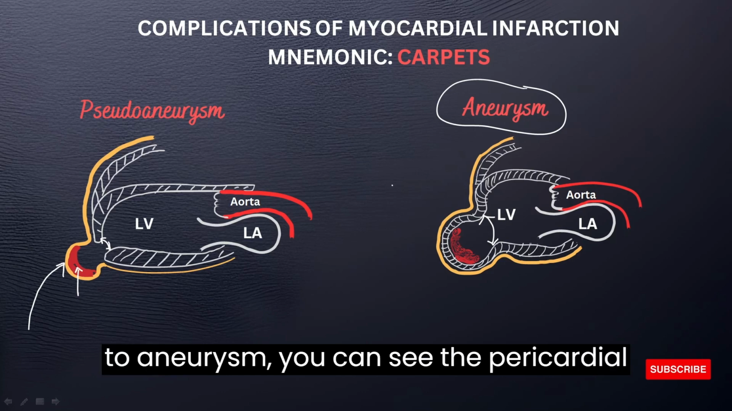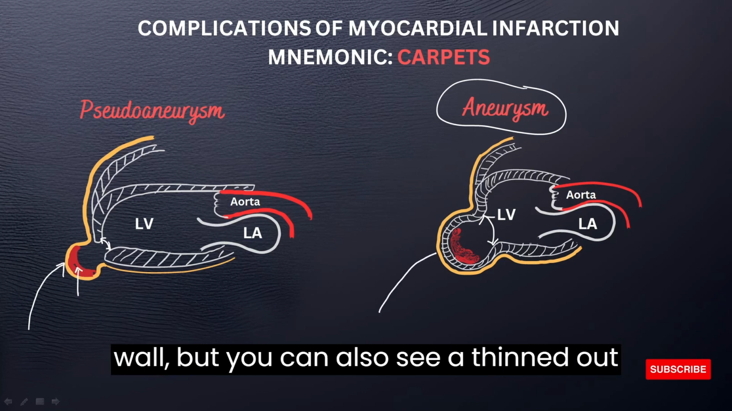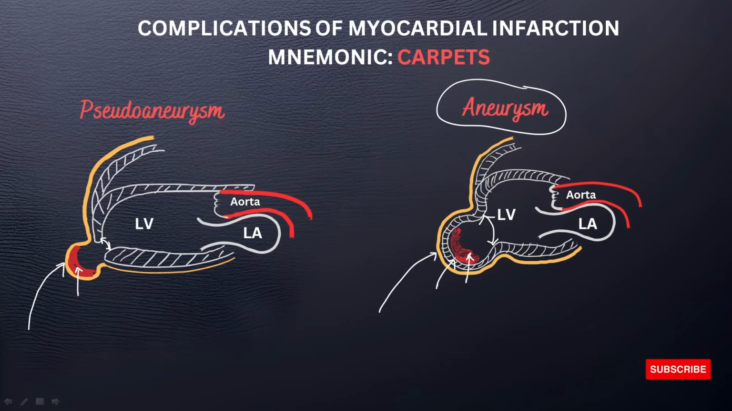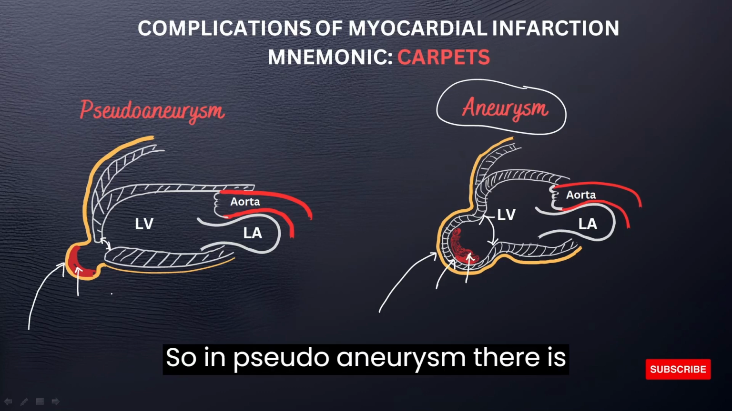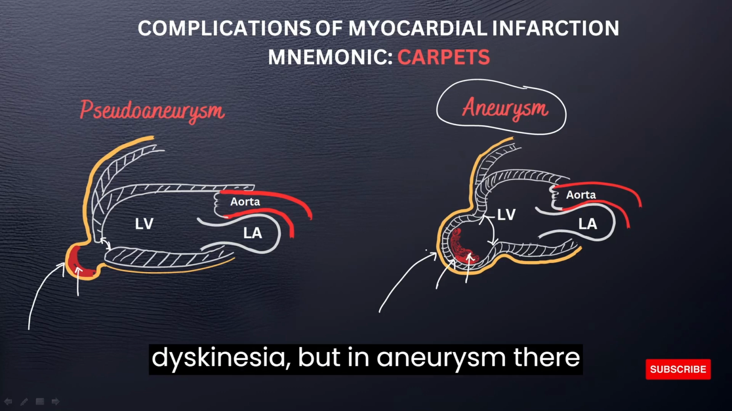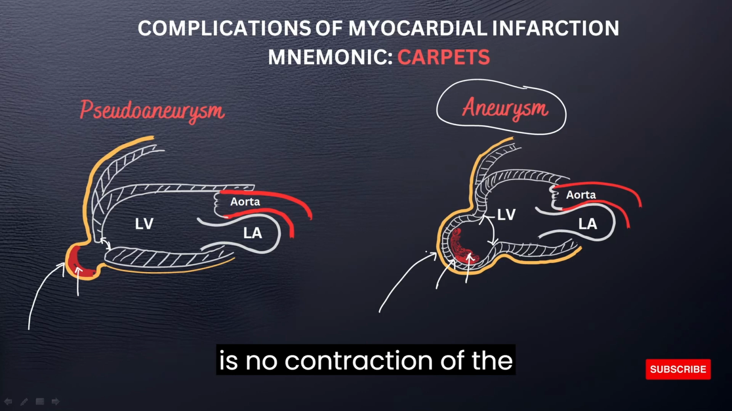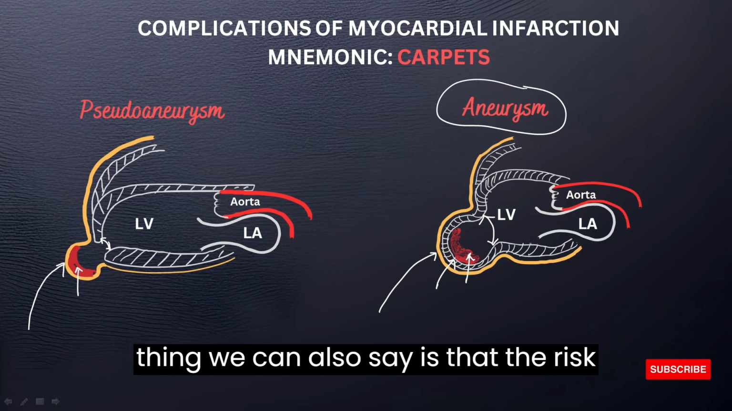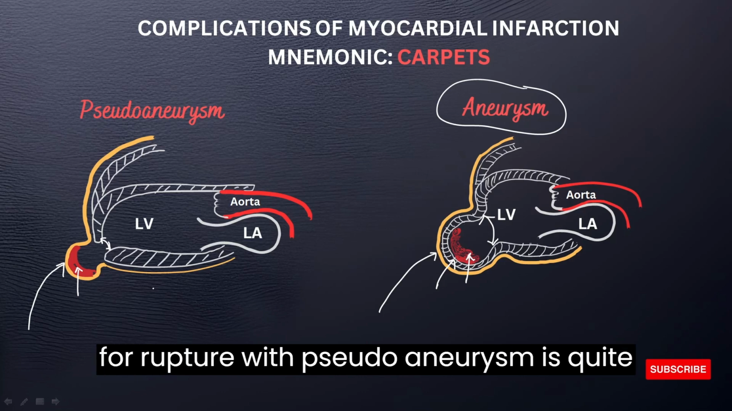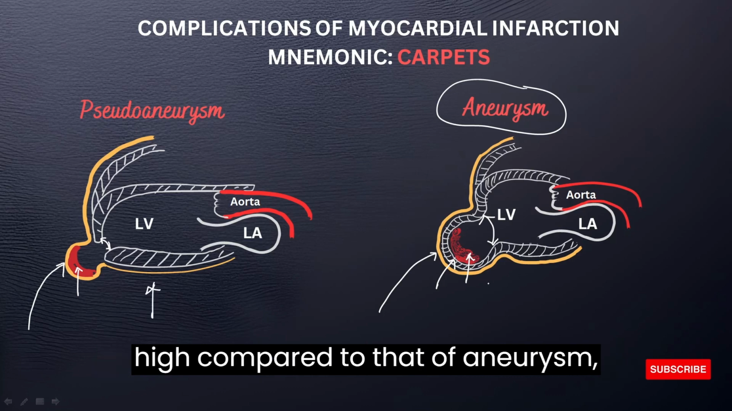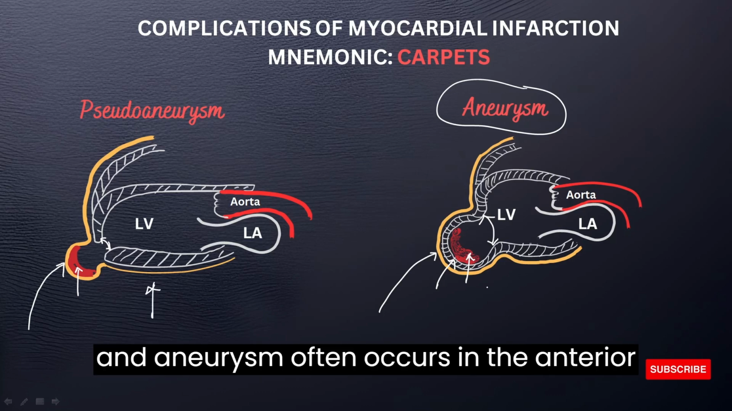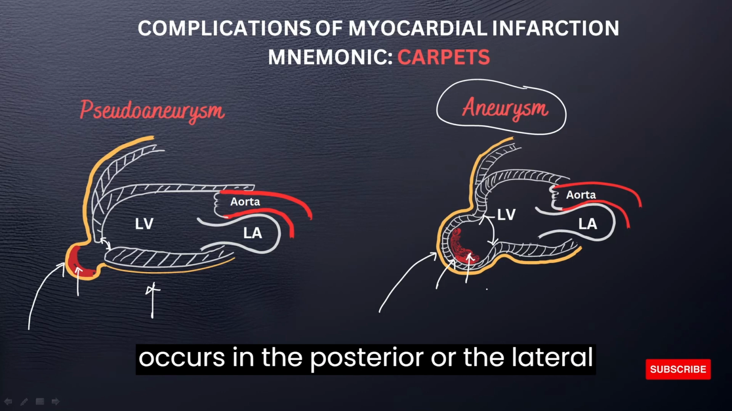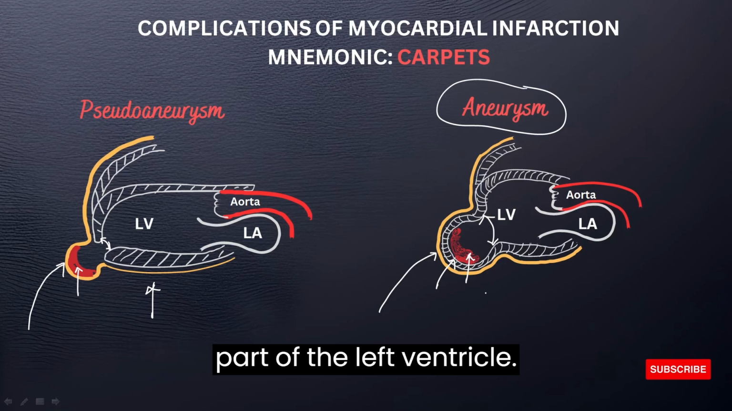Now, in contrast to aneurysm, you can see the pericardial wall, but you can also see a thinned out myocardium and, of course, the clot in it. So, in pseudoaneurysm, there is dyskinesia, but in aneurysm, there is no contraction of the wall around the aneurysm. Another thing we can also say is that the risk for rupture with pseudoaneurysm is quite high compared to that of aneurysm. And aneurysm often occurs in the anterior or the apex, and pseudoaneurysm occurs in the posterior or the lateral part of the left ventricle.